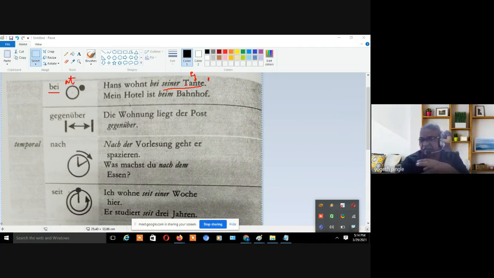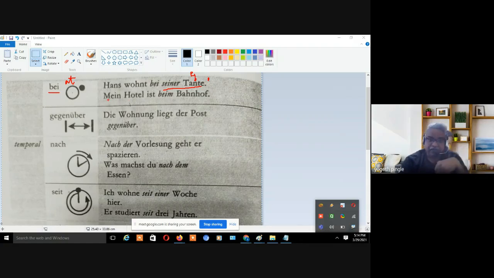So die, der there. So seiner, einer, seiner. So bei takes dative form. So I have to say, right, Hans wohnt bei seiner Tante. Hans stays at his auntie's place. Auntie's means auntie's place.